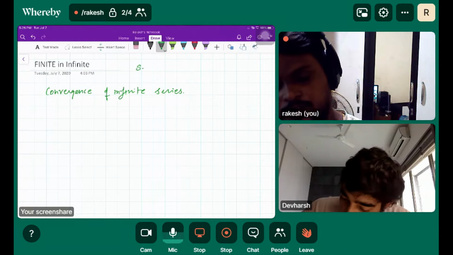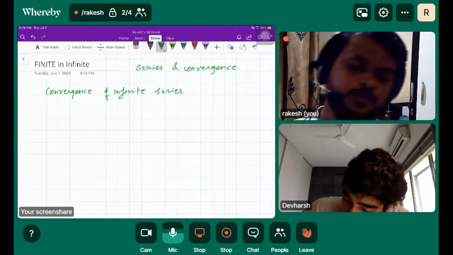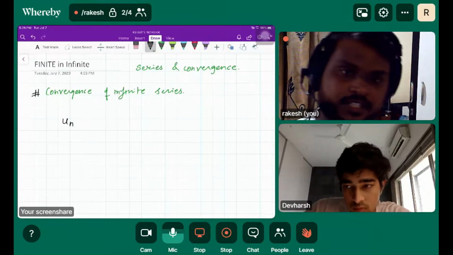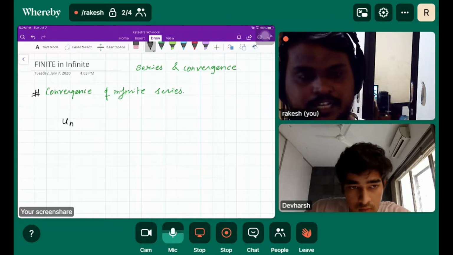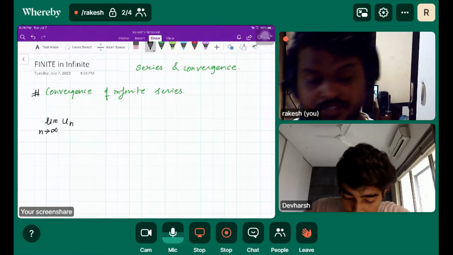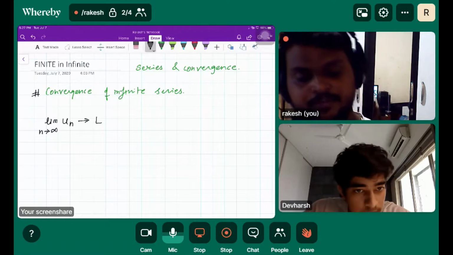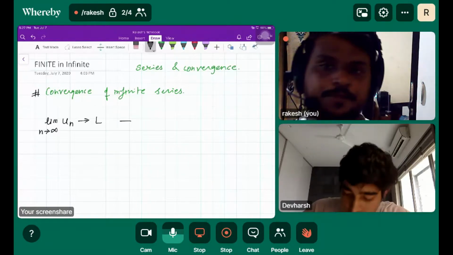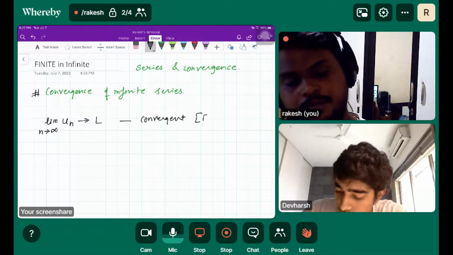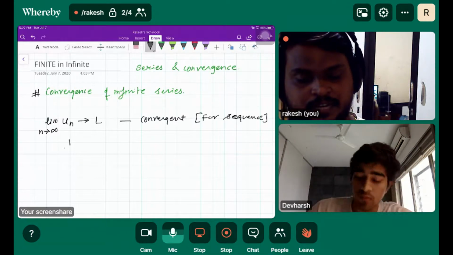So we can give the common heading as series and convergence. Like in the first lecture, if un is any sequence, and if we apply the limit over the general formula and it leads to a constant value, then this sequence is said to be convergent.